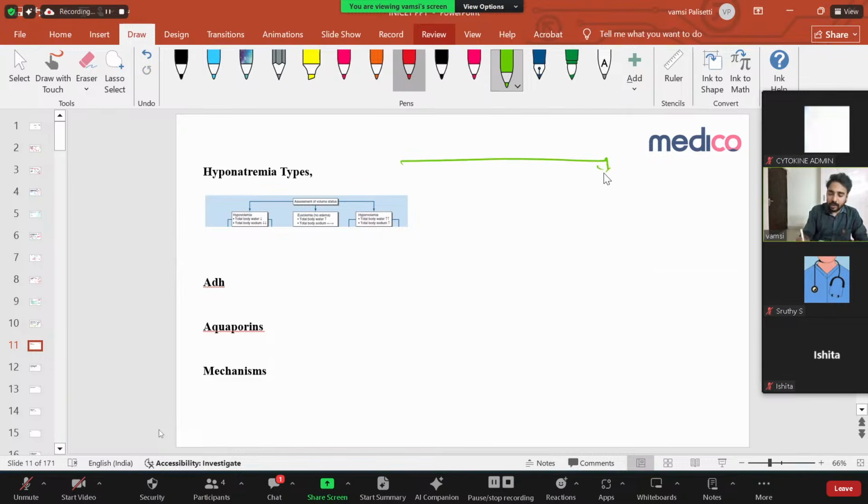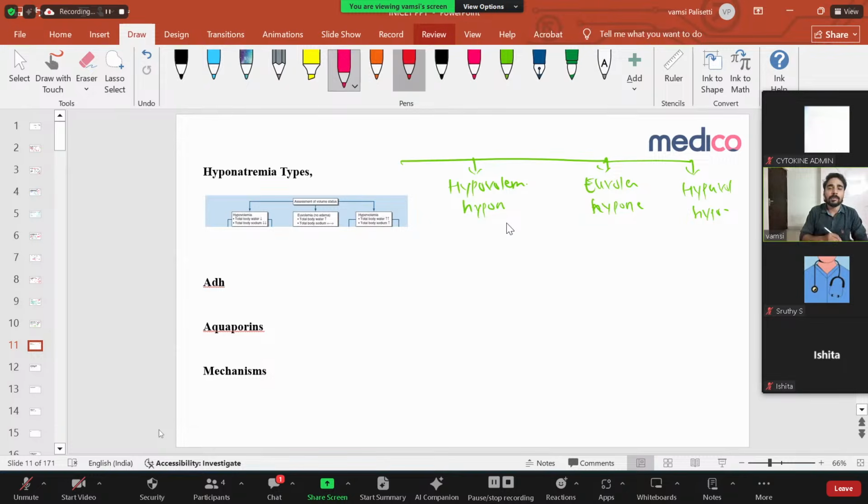There are three types of hyponatremia. One is hypovolemic hyponatremia. Other is euvolemic hyponatremia. And the other is hypervolemic hyponatremia. These are the three different types of hyponatremia, as we know. So in hypovolemic hyponatremia, what is going to happen in the pathology?